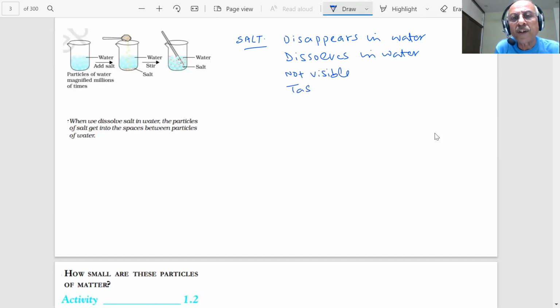But if I taste it, student, it is saline, the salt taste is there. That means it has not disappeared. It has gone and dissolved in water. And students, if I observe, that means when salt dissolves in water, the salt must be made up of very tiny particles.